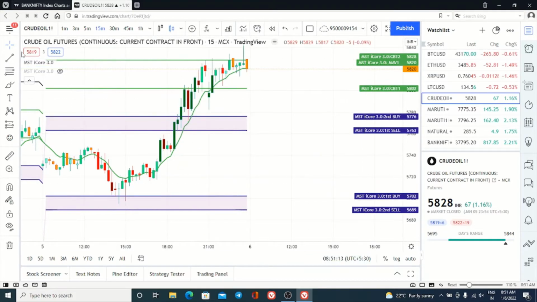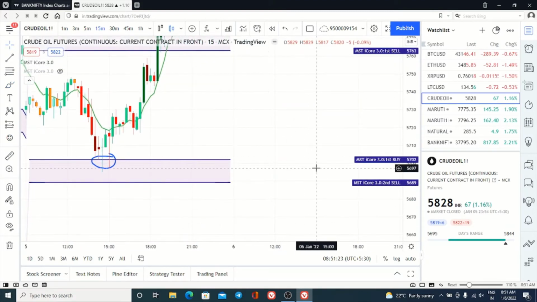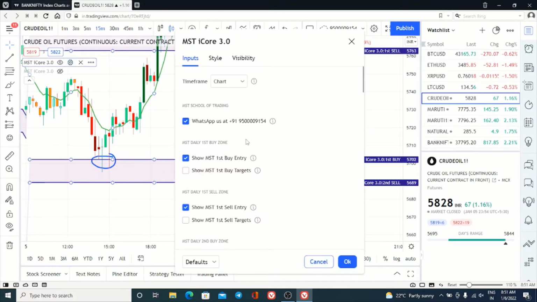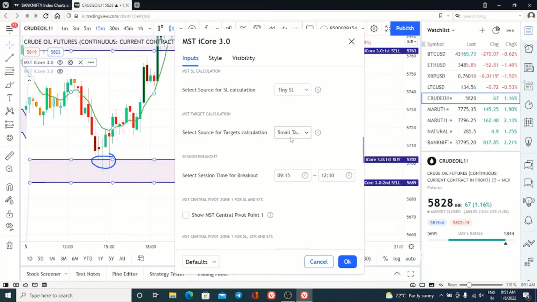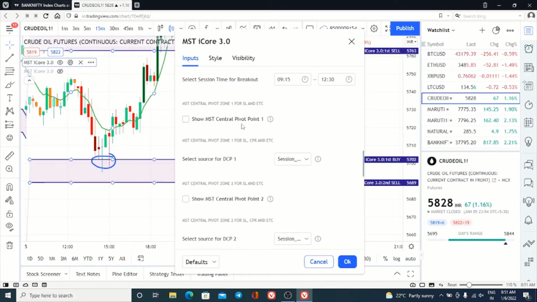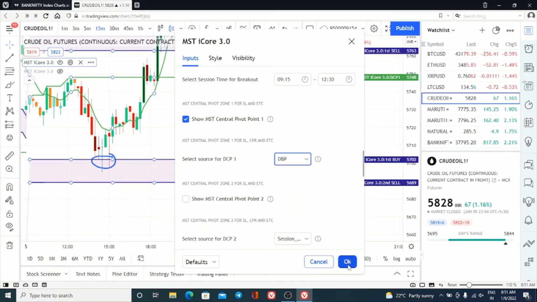What happened? Here my buy triggered perfectly and the SL was very low, only 13 points I think, 5702 to 5689, only a small SL, but the targets are big. I will keep it in normal and enable the midpoint bottom side.